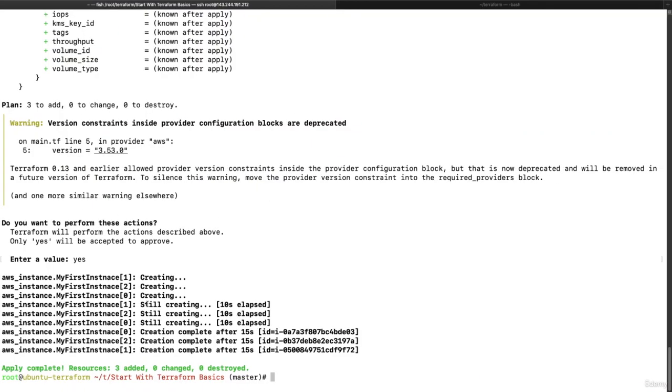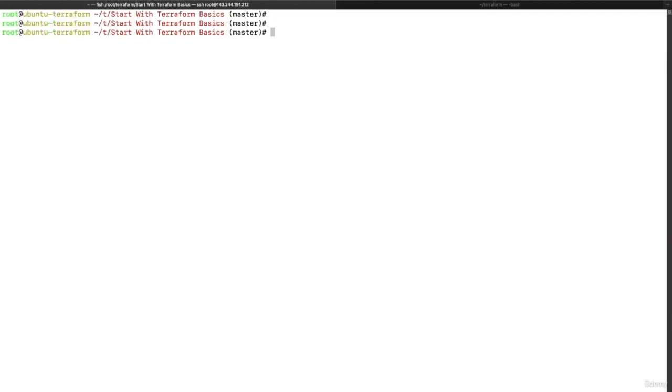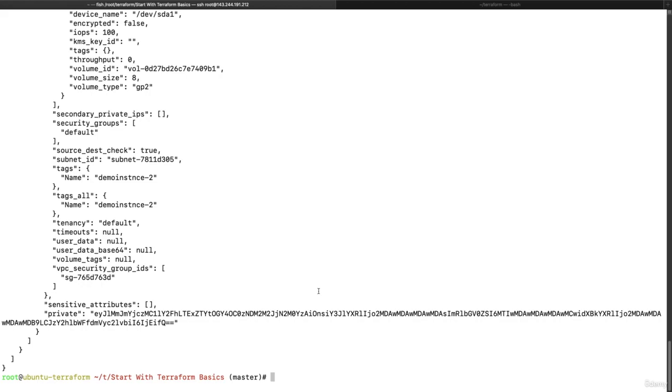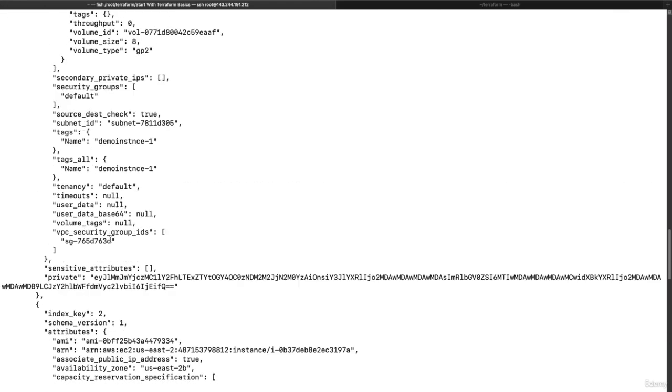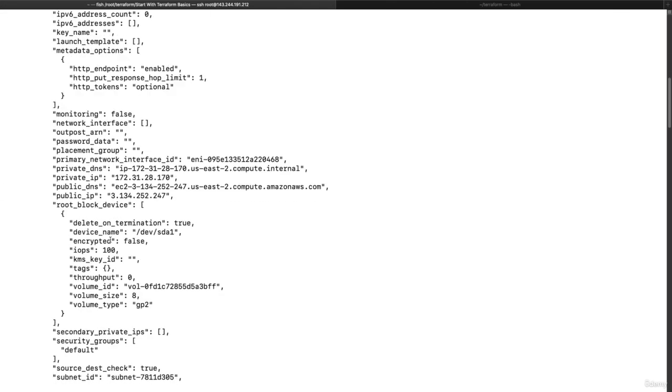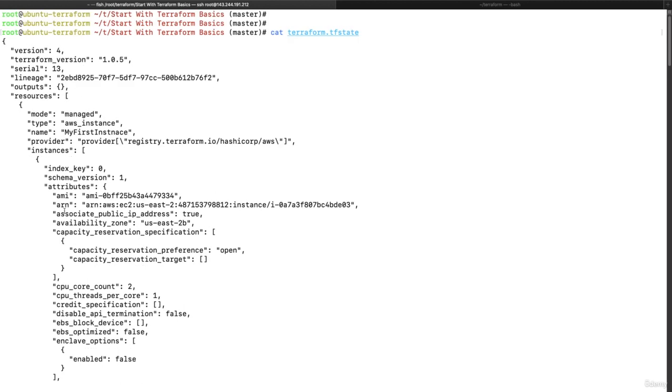If we go back to Terraform, the apply is completed. Let's clear the console and view the terraform.tfstate file. See, we are getting JSON data in this file, and it contains the metadata of all the resources created as part of this particular deployment.